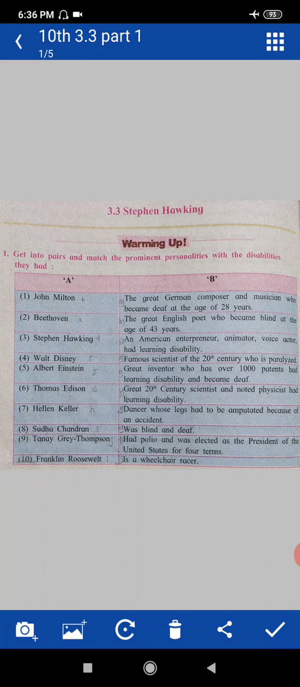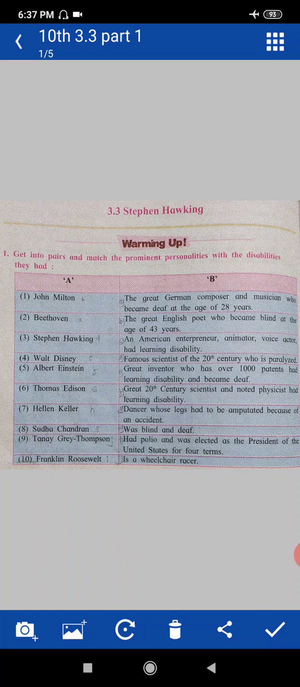Okay, so before starting the lesson, let's see what is given in the warming up activities. The first activity is: get into pairs and match the prominent personalities with the disabilities they had. There are two columns. In column A are the personalities and in column B their disabilities. Let's see which are the personalities in column A.